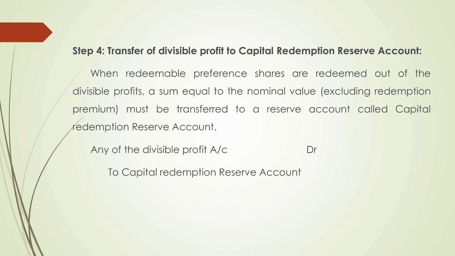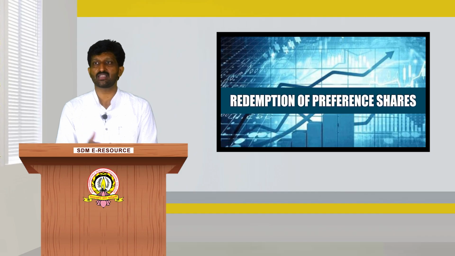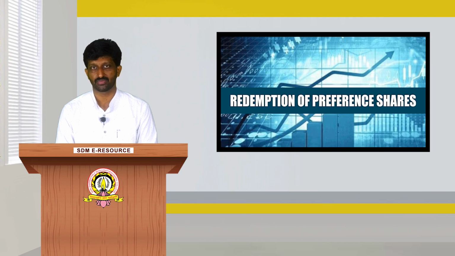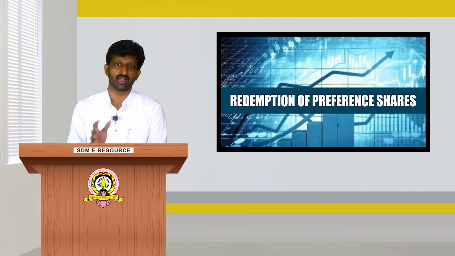Step 4, transfer of divisible profit to capital redemption reserve account. When the redeemable preference shares are redeemed out of the divisible profit, a sum equal to the nominal value must be transferred to a reserve account called capital redemption reserve account. Then the entry will be: any of the divisible profit account debited to capital redemption reserve account.